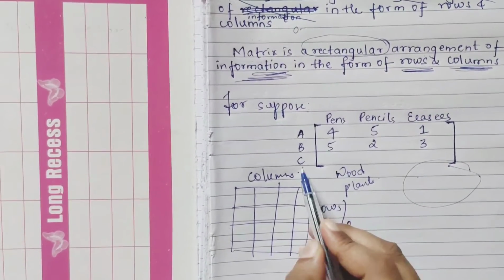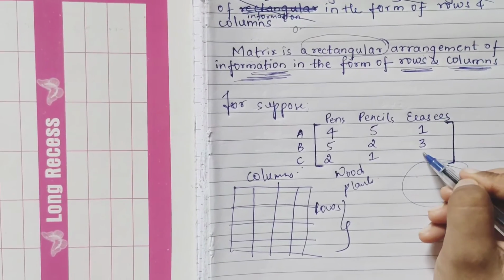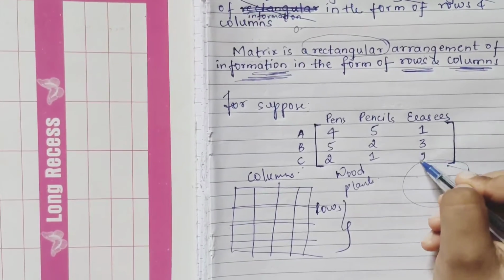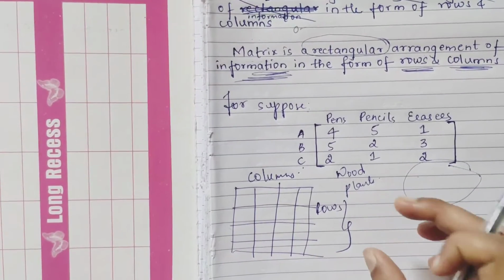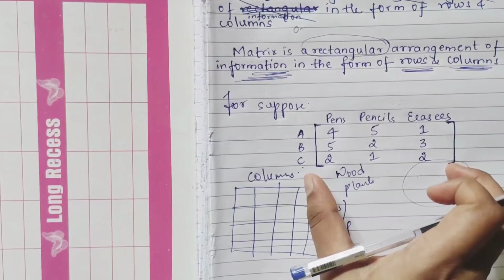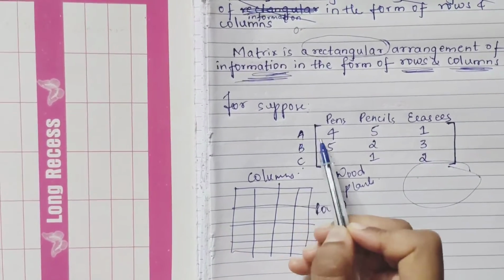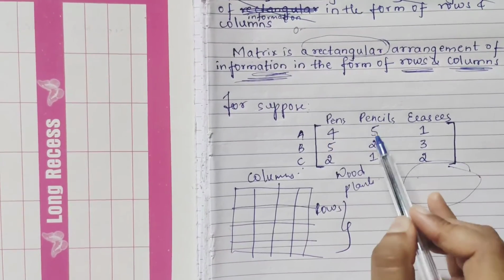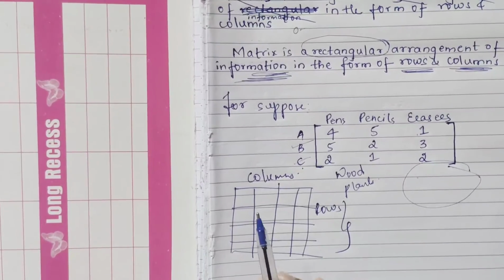C, in the same way, purchased 2 pens, 1 pencil and 2 erasers. In paragraph form it will be very big, but when you write it in a matrix, it is very easy to identify how many pens, pencils and erasers A has taken. In the same way, you can do it for B and C.